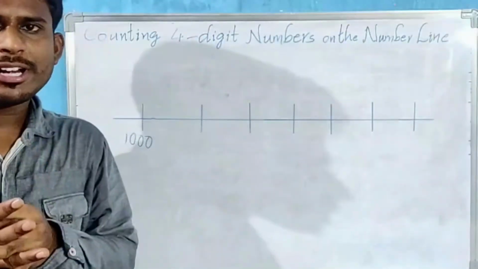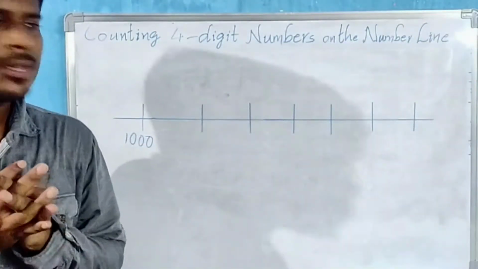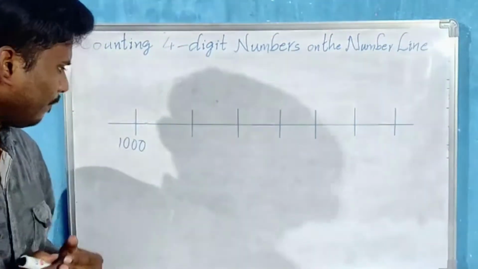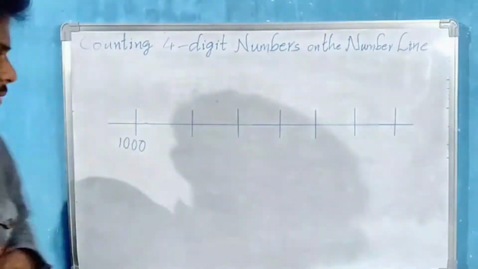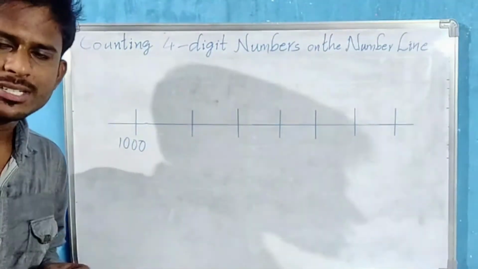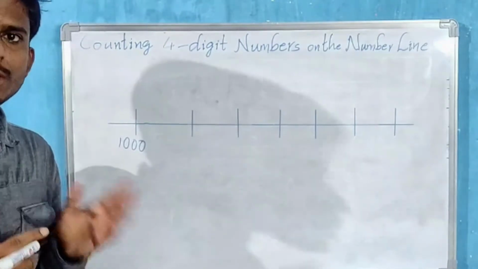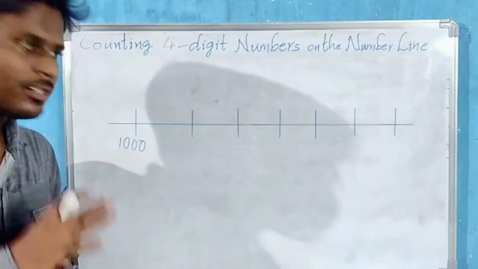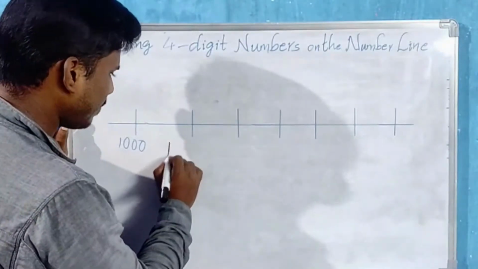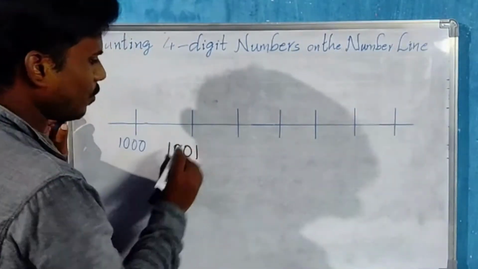Children, you know already about the number line, right? Now let us count these 4-digit numbers on the number line. This is the number line, and here 1000 is given. So what is the next number after 1000? 1001.